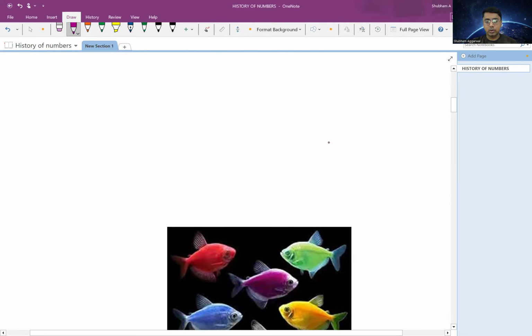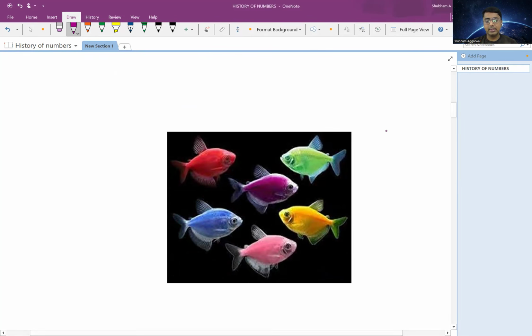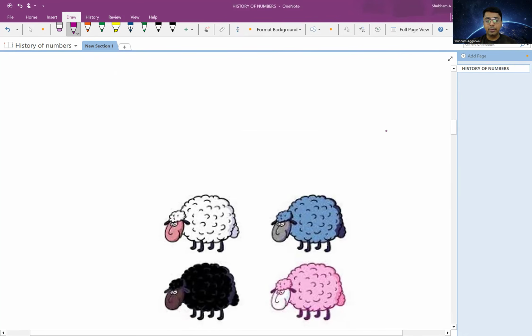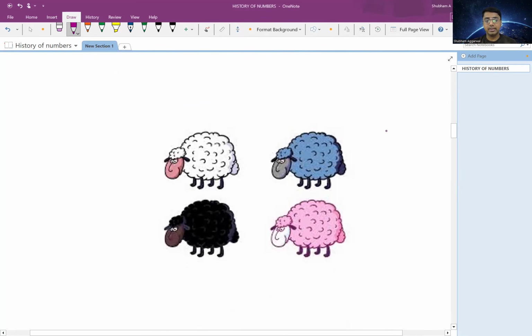If I ask you how many fishes are there in this image, can you tell me? Again, you don't have to use numbers. Seems tough, right? Okay, one last chance. You have to tell me how many sheep are there in this image, but you don't have to use numbers. Seems tough. Sounds impossible, right?